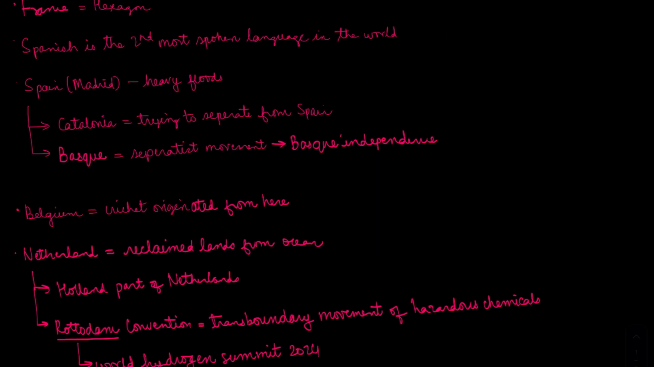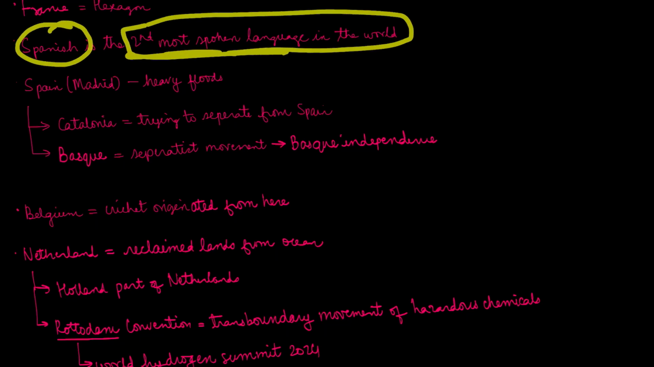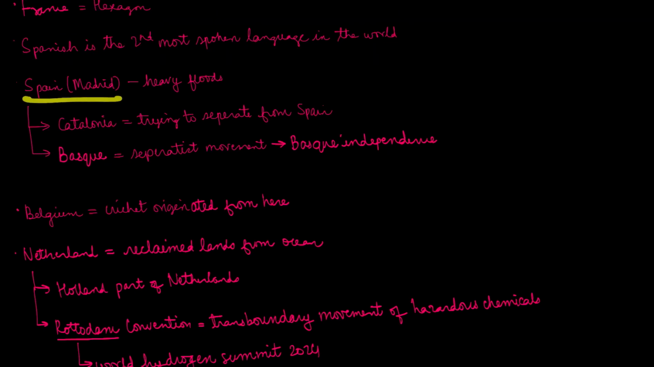So the country of France. France is basically hexagonal in shape. If you decipher the boundaries, it would appear like this. Then Spanish is the second most spoken language in the world. Spain's capital is Madrid, and it is in news because of heavy floods.